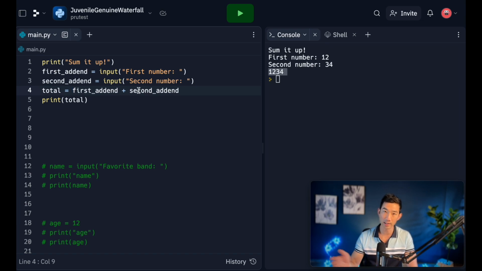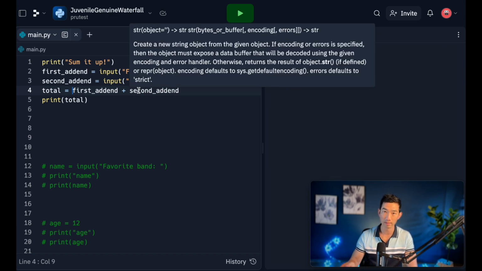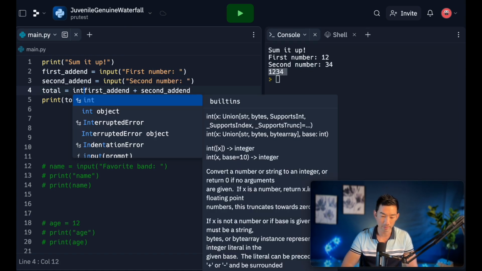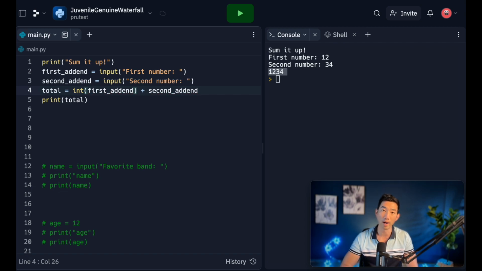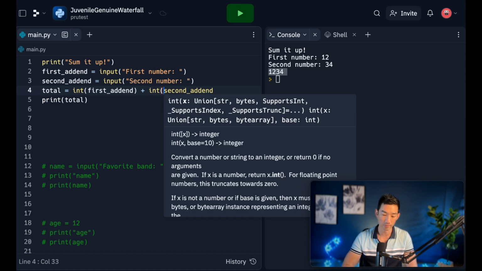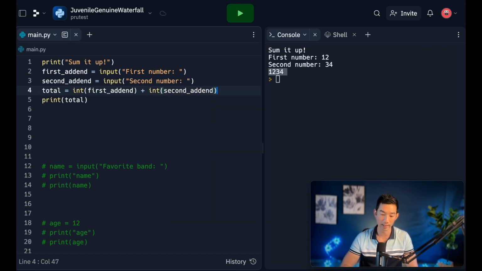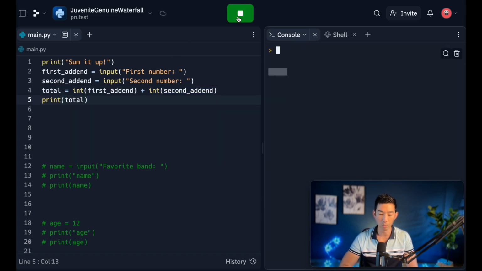And to cast a string into an integer, we're going to type in int and wrap it around with parentheses. And then that's going to convert that variable into an integer. And this will be converted to an integer. Okay? So now I'm going to run it again.